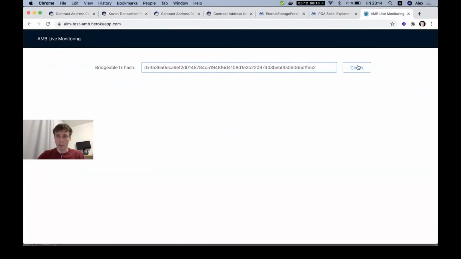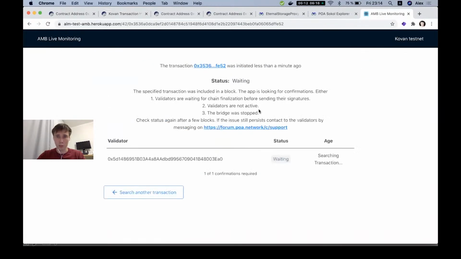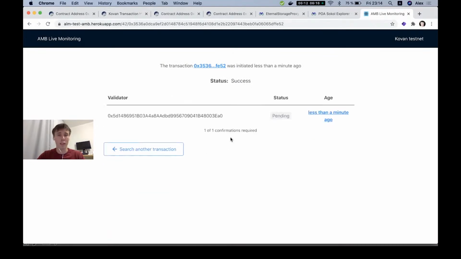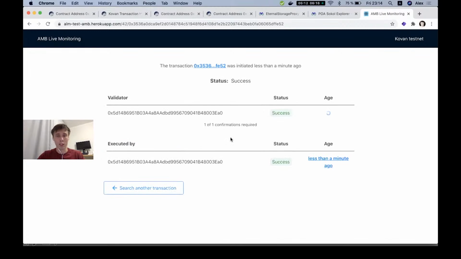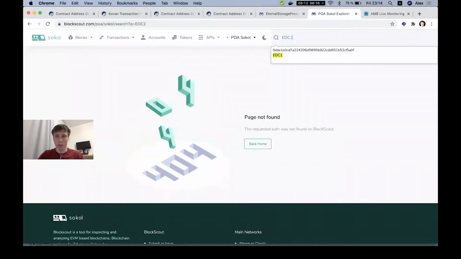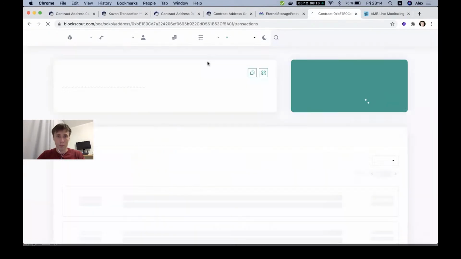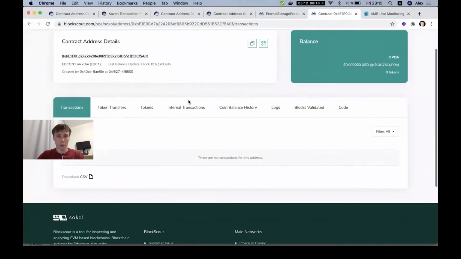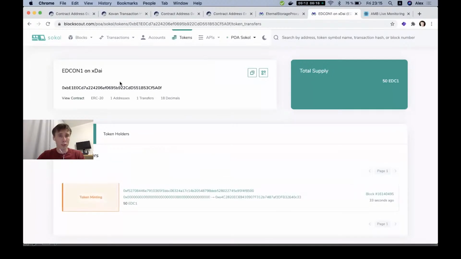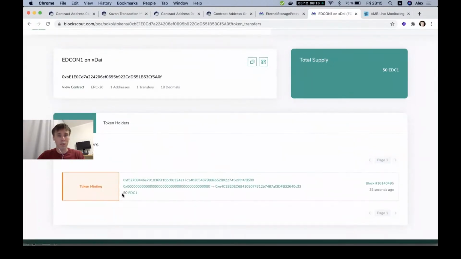We can use the ALM tool to check the status. We see that one of the validators confirmed the transaction to be transferred. In fact, we have just one validator, and the status of the request is success. So let's find the token on the other side, EDC1. Okay, a new token appeared. This is our token, and we see that these 50 tokens appeared on this side.